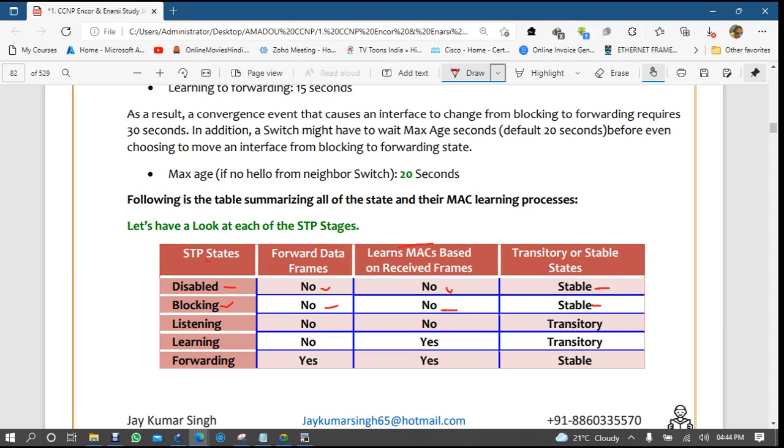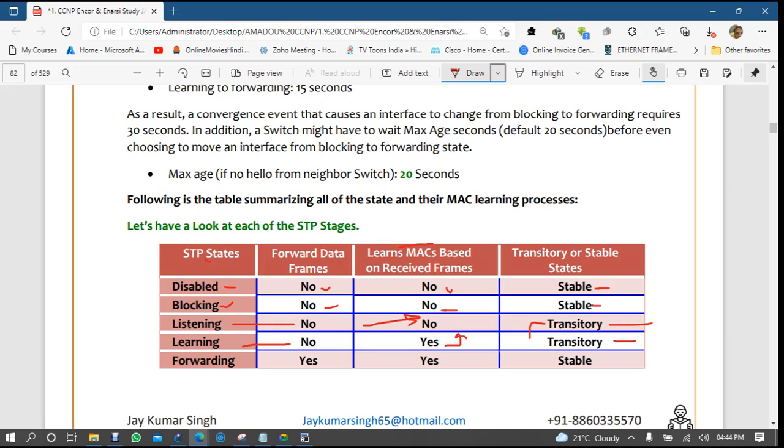In learning there is no data forwarding, and in listening there is no data forwarding either. In listening you do not learn MAC addresses; you forward your BPDUs. In learning you learn the MAC addresses and compare who is the best, then you decide the port states and your switch state, whether it will be root or non-root. Listening and learning are transitory, not stable.